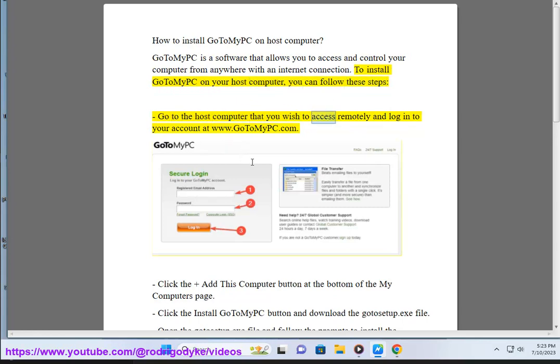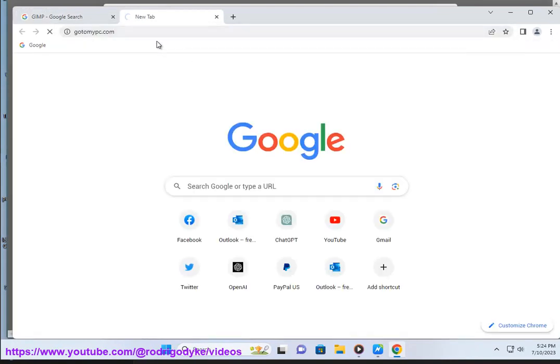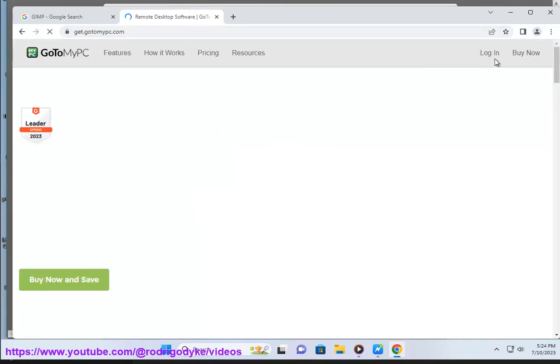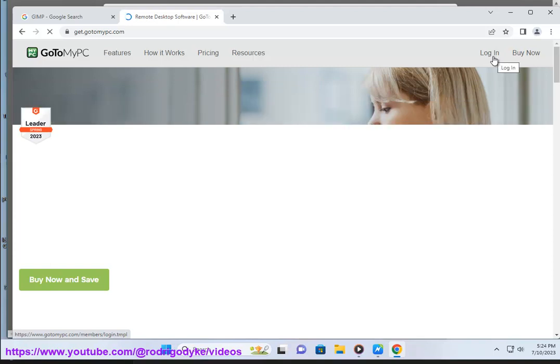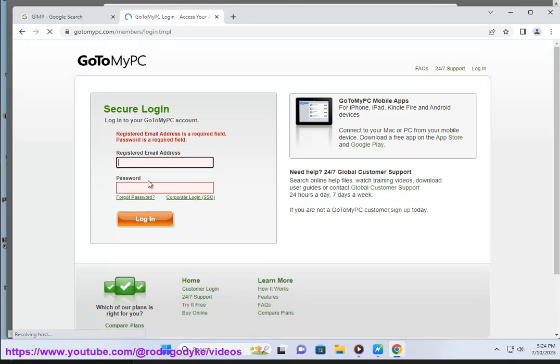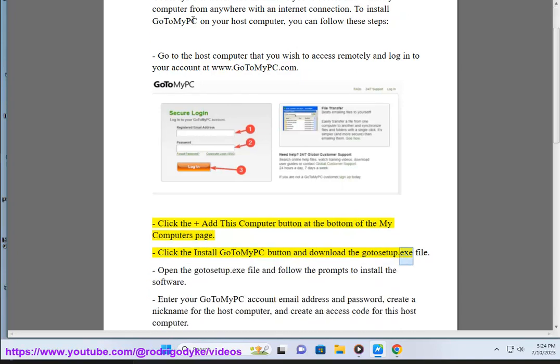Go to the host computer that you wish to access remotely and log into your account at www.gotomypc.com. Click the plus at this computer button at the bottom of the My Computers page. Click the Install GoToMyPC button and download the GoToSetup.exe file.